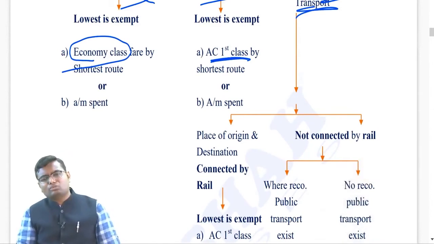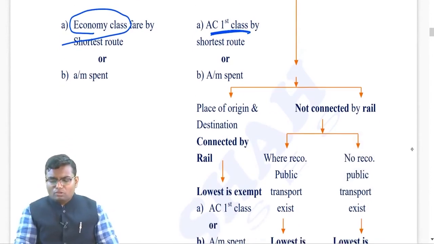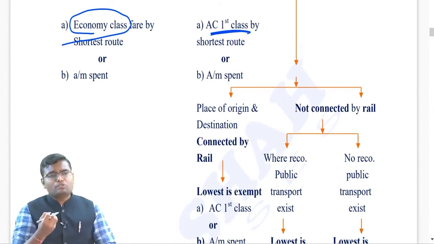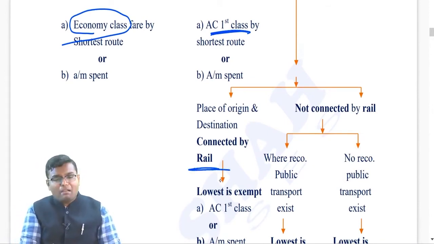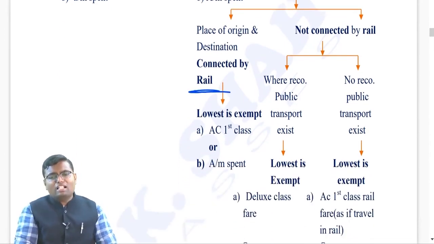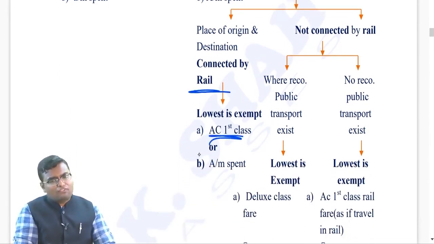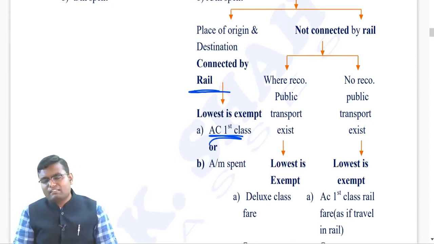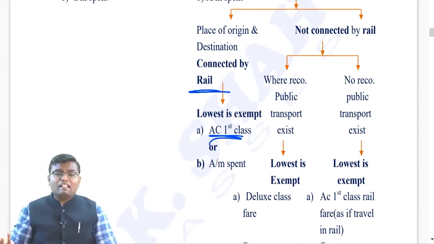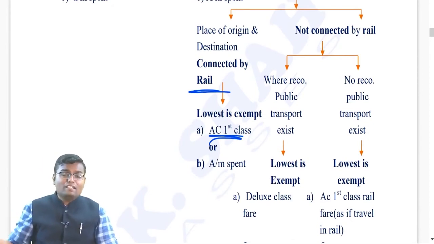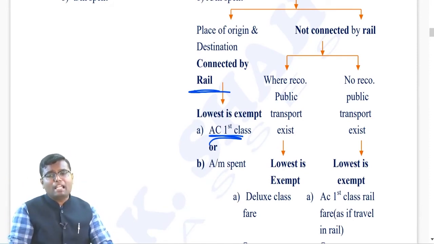If you have done the journey through any other mode of transport, by bus or by self-driving or any other mode, we will look at whether the place from which you started your journey and the place at which you ended your journey are connected by rail. If yes, then see what the AC first class fare is. Up to that amount the expense will be exempted. If both places are not connected by rail, then you see whether any recognized public transport is applicable.